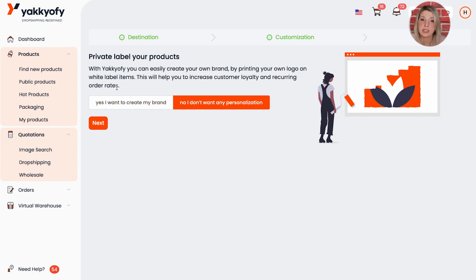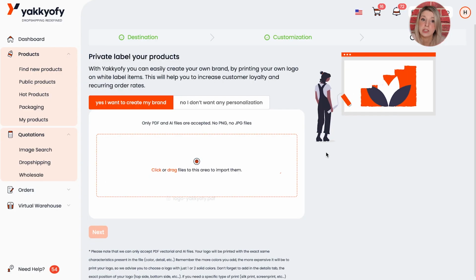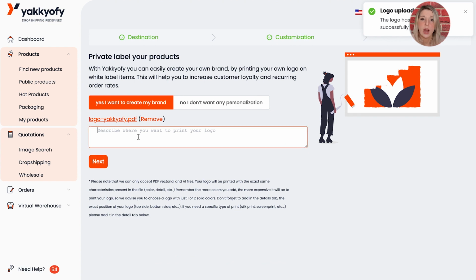On the page that opens up, you can upload your logo. Please make sure that it is PDF or AI format, as our system does not accept PNG or JPEG files. Once your logo is uploaded, please make sure you state in the box where exactly you want the logo to be printed. Please note that we will print the logo exactly as it is, so it is your responsibility to make sure that it is in the right color and style.